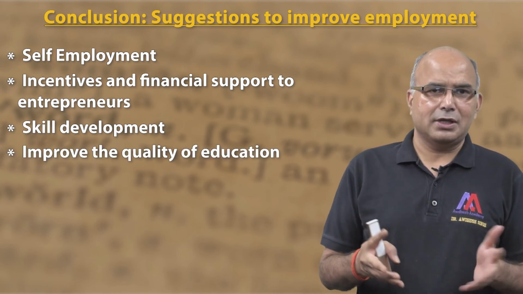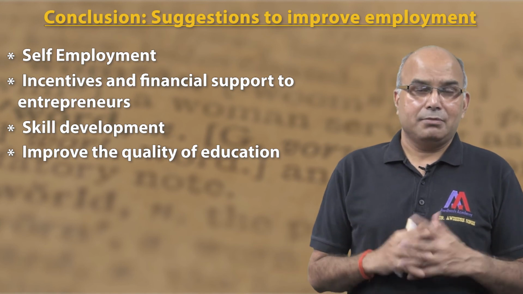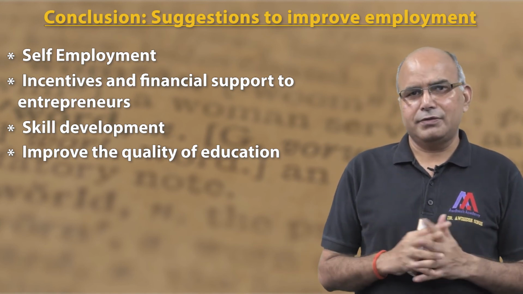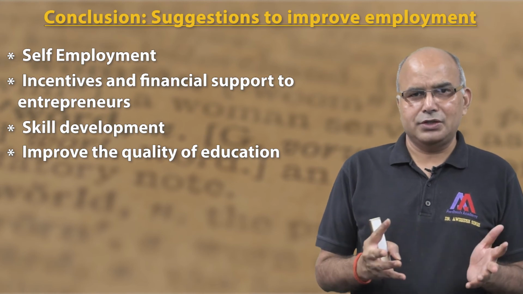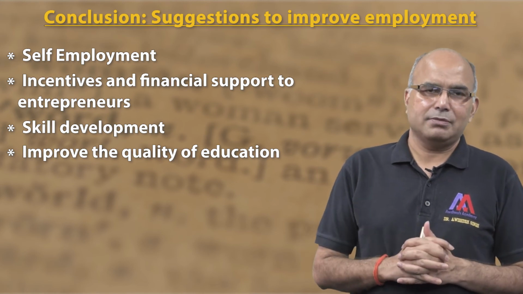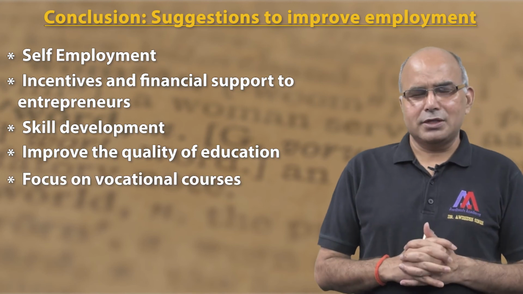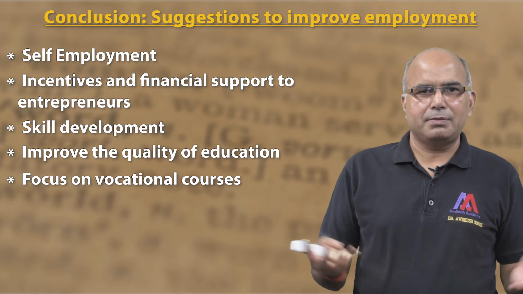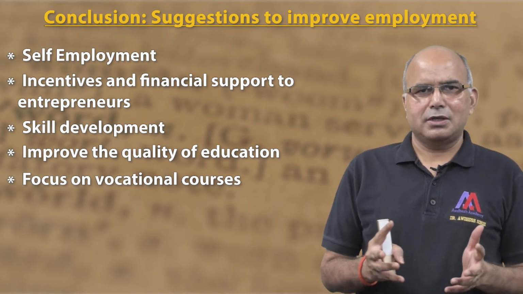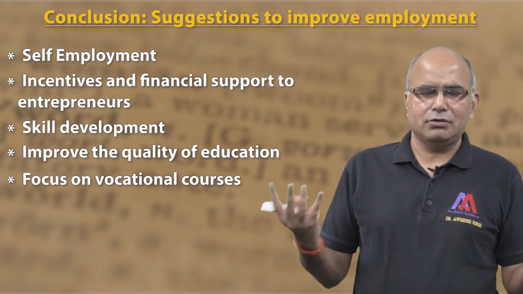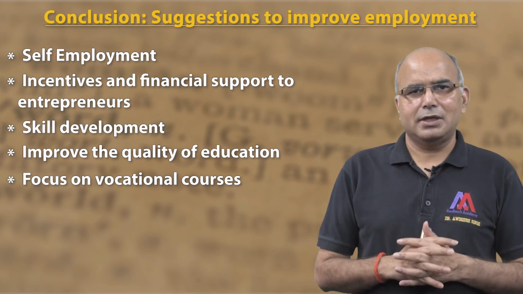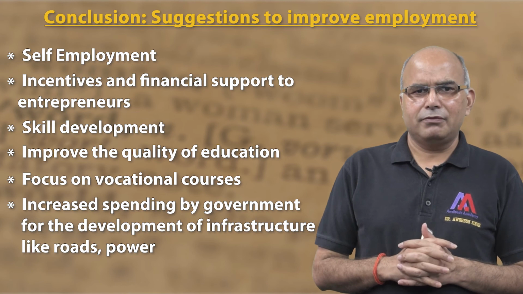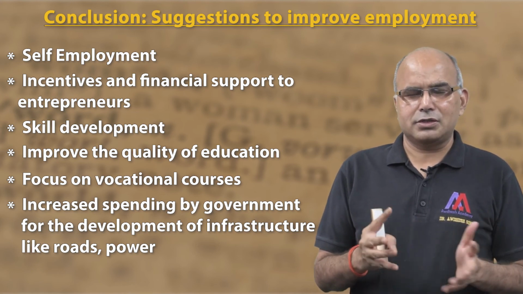We may be producing the largest number of engineers in the world, but the quality of our engineers is pretty poor, and therefore the quality of education needs to be improved, not only in engineering but in every other discipline also. We have to focus on vocational courses where people can do something of their own. They can become productive members of society. For example, photography, video editing, and all those things, and they can basically get some sort of jobs. Then increase spending by the government for the development of infrastructure like roads and power.